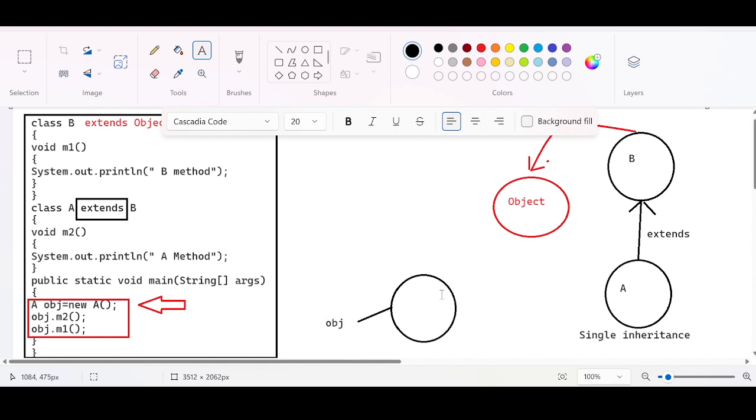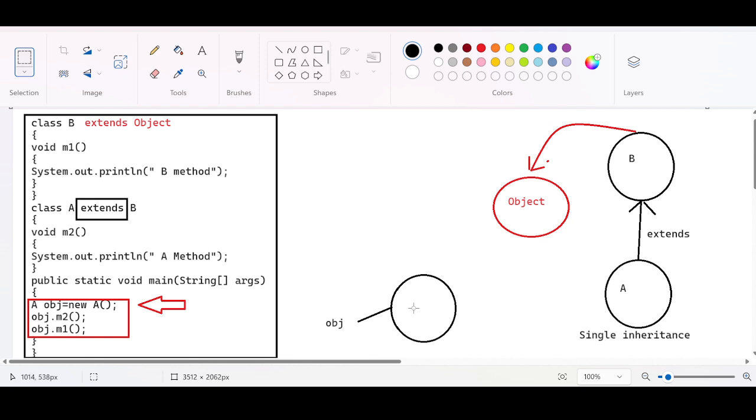And the second line. There are no instance variables, so the object is going to be empty. Now look at the second line, which is a method call. What method are we calling? obj.m2. The main thread will recognize the reference variable first. Obj is of which class type? You have to think that obj is of A type.